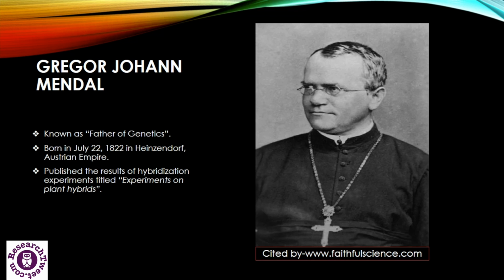Gregor John Mendel published the results of his experiments, titled Experiments on Plant Hybrids, in the journal named the Proceedings of Brunn Society of Natural History. Mendel performed his experiments in garden pea for 7 years and he published the results of hybridization experiments titled Experiments on Plant Hybrids.